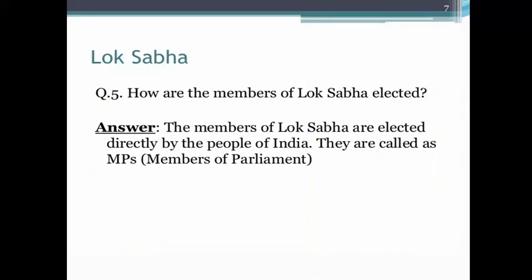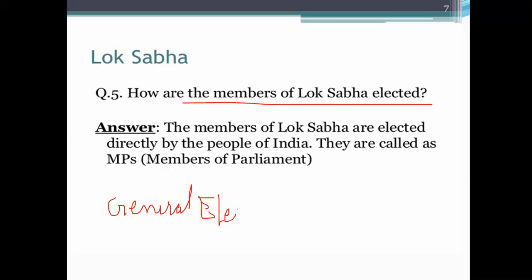Now Lok Sabha. How are the members of Lok Sabha elected? As I have said in the beginning of the video, the members of Lok Sabha are directly elected by the people of India, which is called the general election, or the Lok Sabha election.